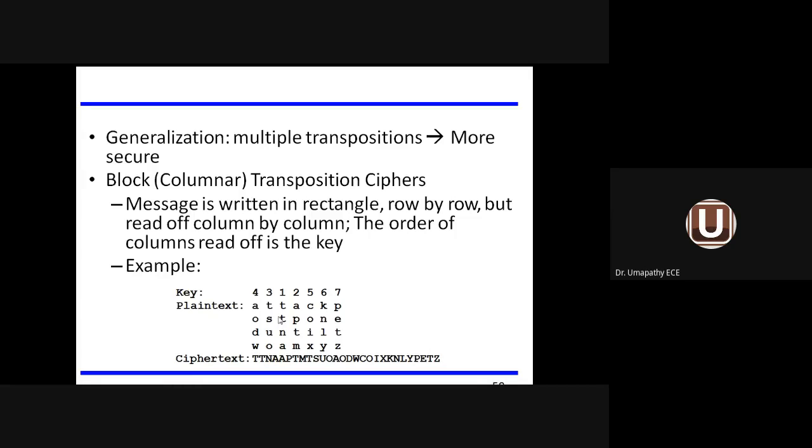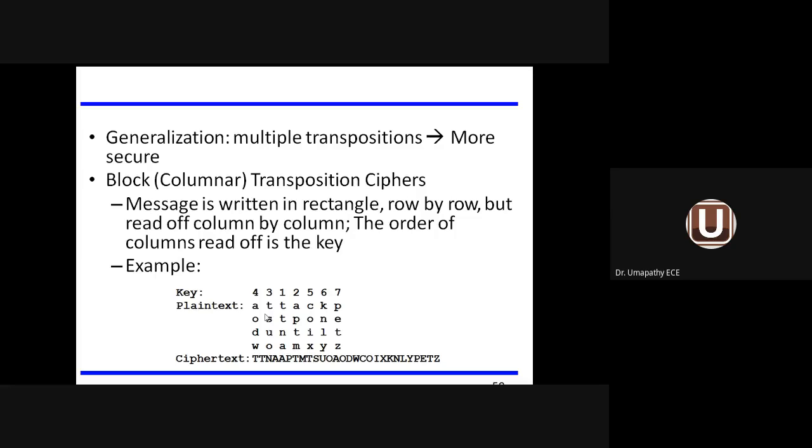Plain text information is given in a very straightforward manner when you read the message row by row: first row, second row, third row. But to convert to ciphertext, we take the help of the key. Using the key, we read the column-wise information. See the first column. You can even rearrange the key also. Instead of 4, 3, 1, 2, 5, 6, you can put 4, 2, 5, 6, 7 and 1, 3 also. You can rearrange the keyword. Based upon the keyword only, your plain text information is converted to ciphertext information.